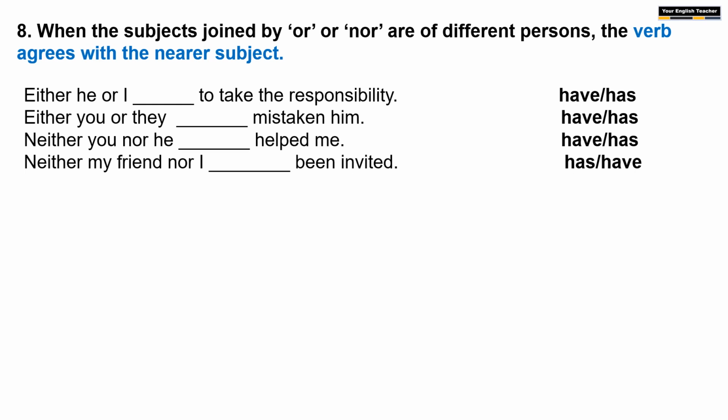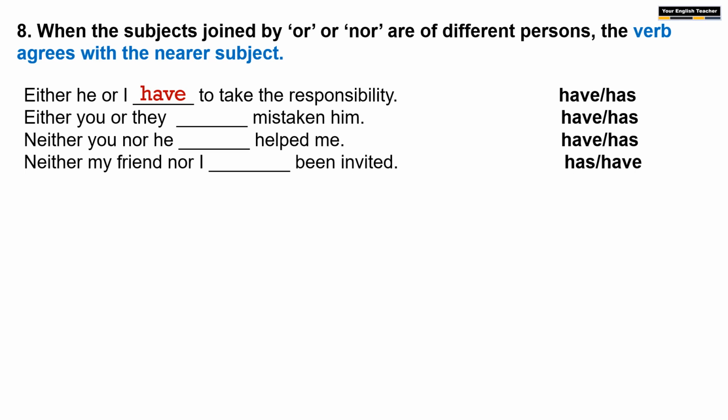We have he and I, and we are joining them with or. So which is the nearer subject to the verb? I is the nearer subject, which is the second one. So according to the second noun, we have to choose the verb. So with I, have is correct, not has. So either he or I have to take the responsibility.